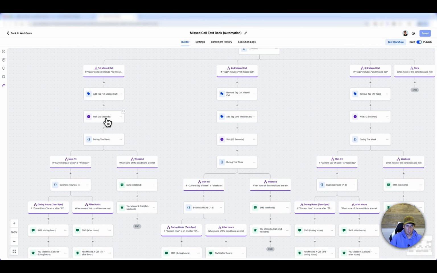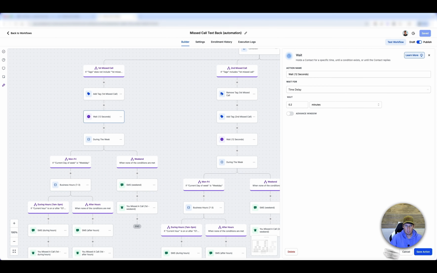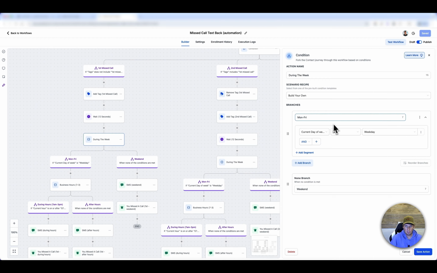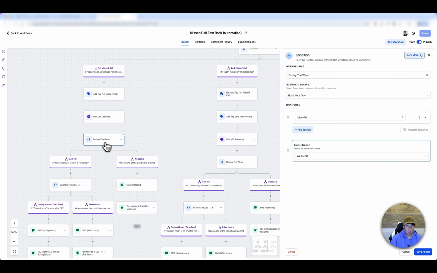Then it's going to wait 12 seconds. Then we have another if else statement, business hours. If it's Monday through Friday during the weekday, it'll go down this branch for 7 a.m. to the afternoon. If it's on the weekend, it'll go down this other branch.